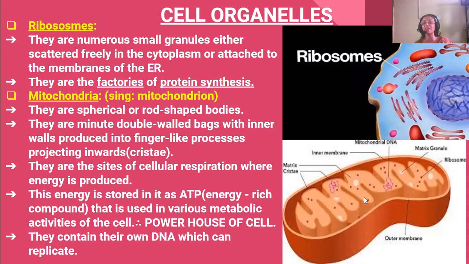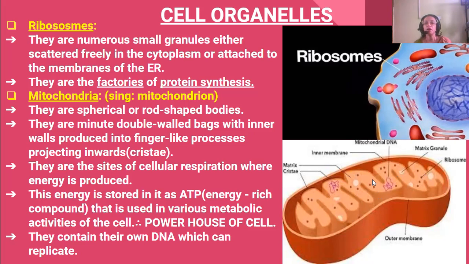These are known as cristae, finger-like projections. Okay, and the shape of the mitochondria can be rod-shaped or spherical.